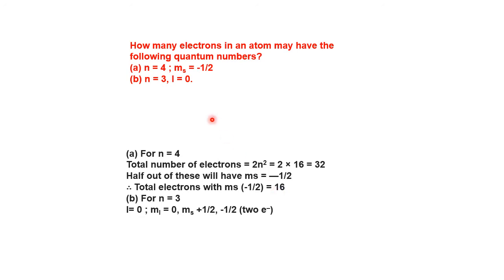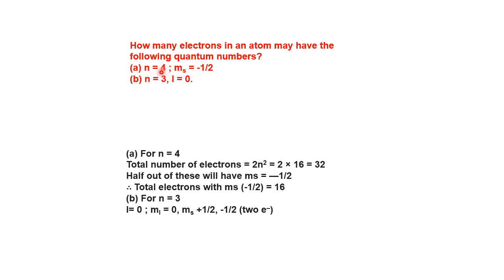Okay, right. Now when n equal to 3, we will not go for the 2n square formula here. Why? Because n equal to 3 immediately has l equal to 0. When n equal to 3, l equal to 0, then straight away we come to know it is 3s orbital. So when you know it is 3s orbital, let us not go for the 2n square formula, because here he has not given any l value or the m value, directly spin is given. So we have gone to that calculation.